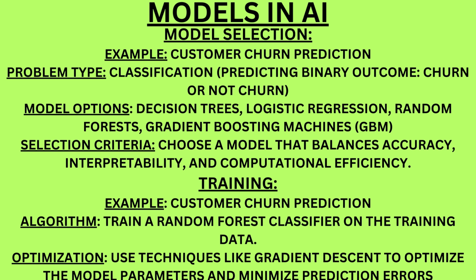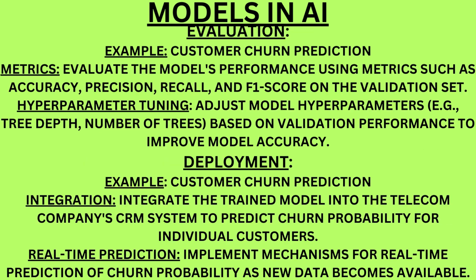Training. Example: customer churn prediction algorithm. Train a random forest classifier on the training data. Optimization: use techniques like gradient descent to optimize the model parameters and minimize prediction errors.